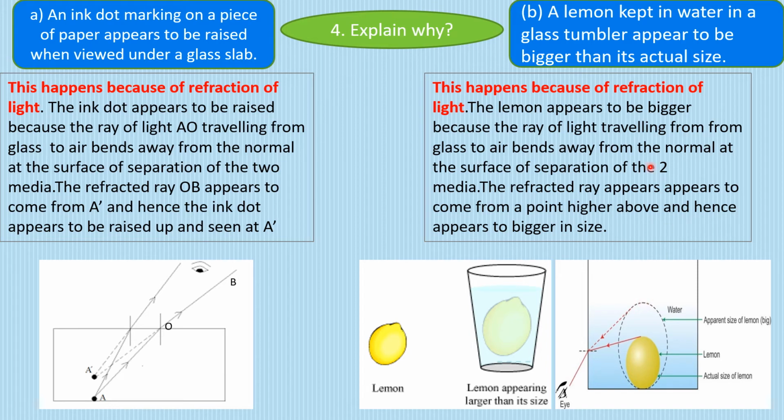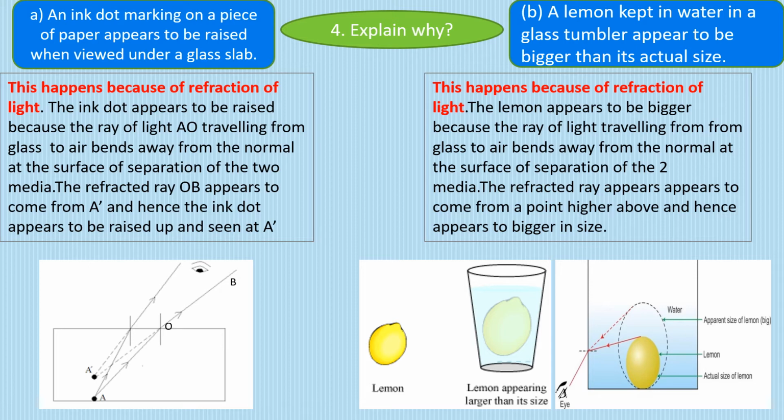The explanation is again the same, that this happened because of the refraction of light. The lemon appears to be bigger because the ray of light traveling from glass to air, see from glass to air, bends away from the normal at the surface of separation of the two media. The refracted ray appears to come from a point higher above and hence the lemon appears to be bigger in size. So whenever something changes in size, or in the apparent height of an object, or in its shape, then all that is because of refraction.